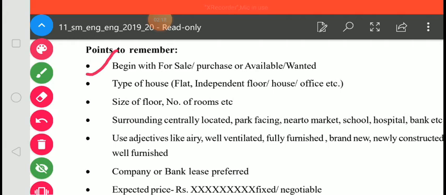Such an advertisement you are going to begin with for sale if you are selling anything, for purchase if you want to purchase anything, available if you want to let it out on rent, and wanted if you want any floor to purchase.